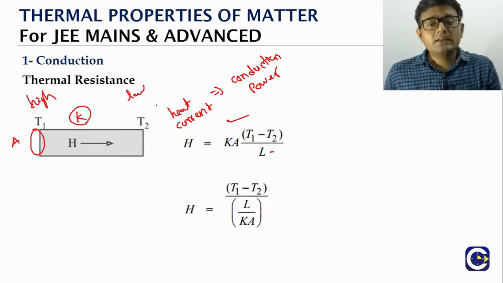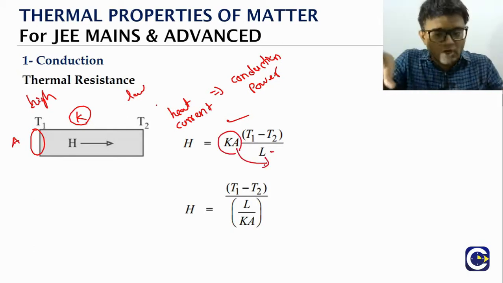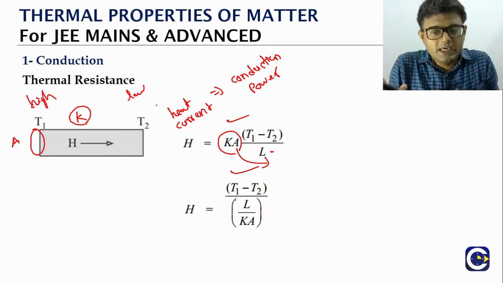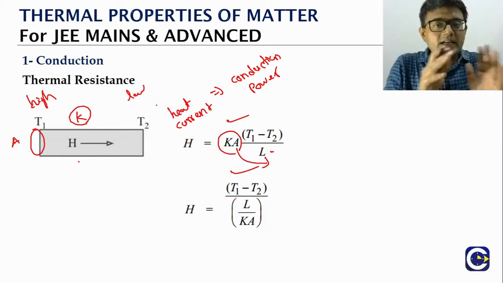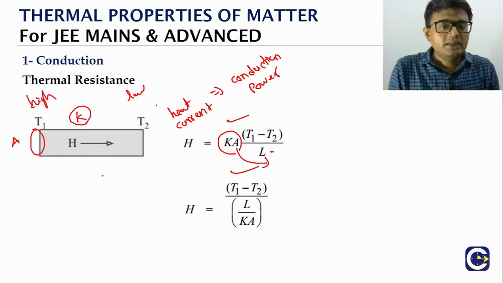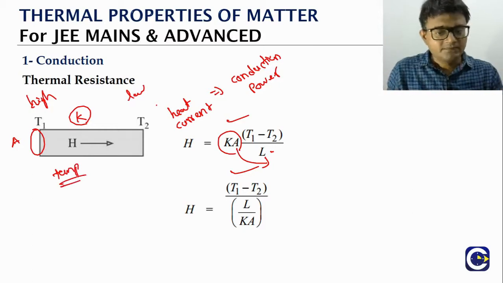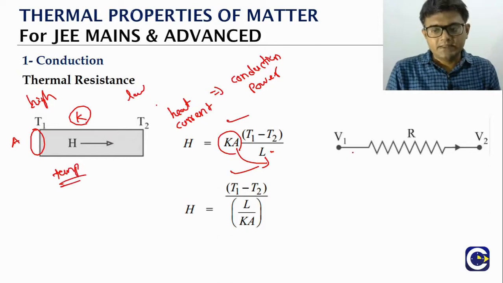Now when we look at this expression, we can just bring the KA also into the denominator. So it will become like what? (T1 minus T2) whole divided by L by KA. Now when we look at it, see what is driving the heat current? The temperature difference, that is what is driving the heat current. Now when we look at the electric current, the idea is what?